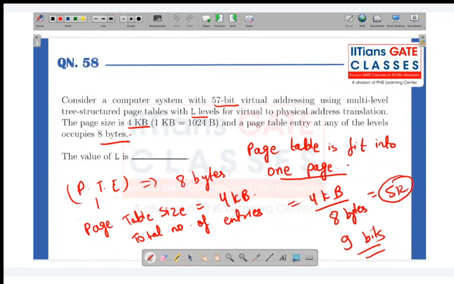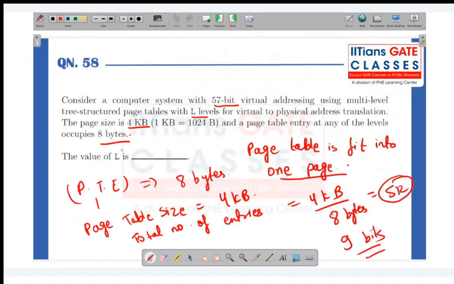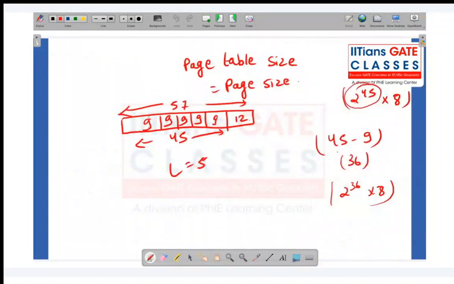See, in the page table, each entry occupies 8 bytes. And what is the page table size? The page table size should be equal to the page size. So that's the case. We are having 57 bits. So every time it will be like this: outer page table, then inner, then inner, then inner, then inner. I hope you got it, how we have 45 bits over here and beautifully divided into 9s, because every level will have 2 power 9 entries only.